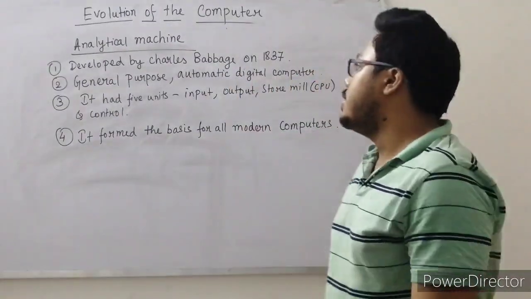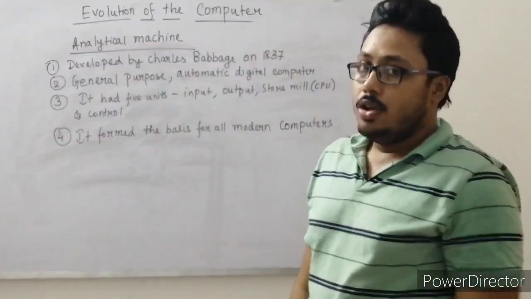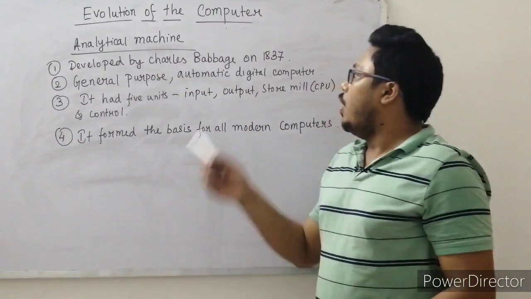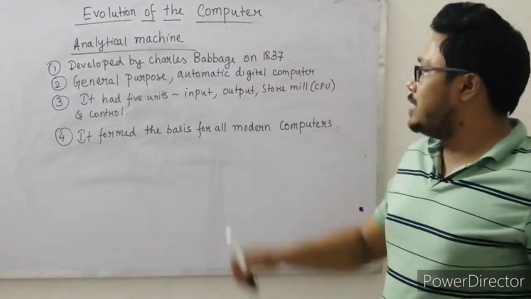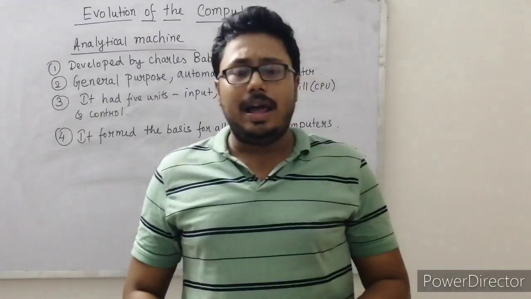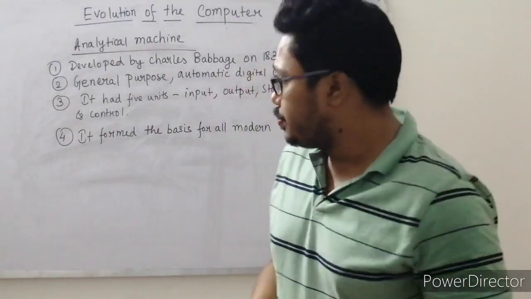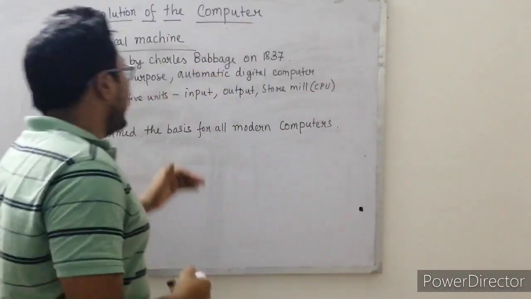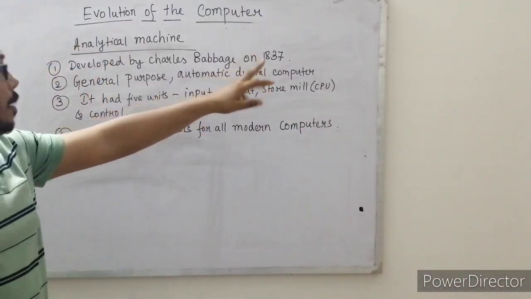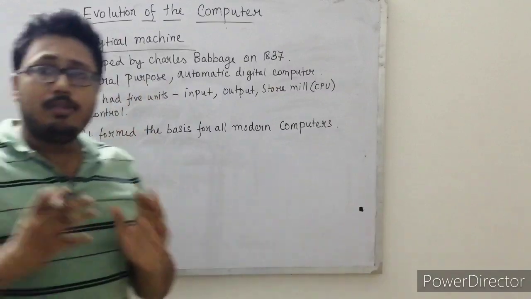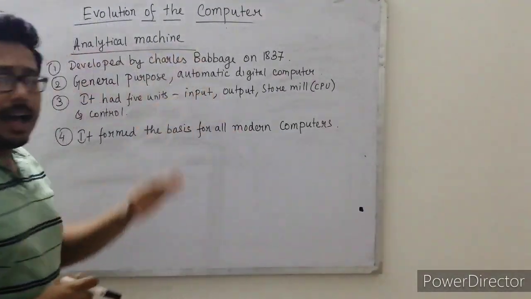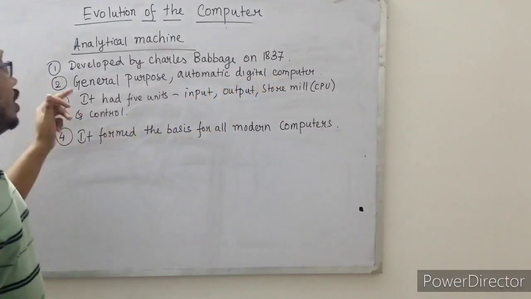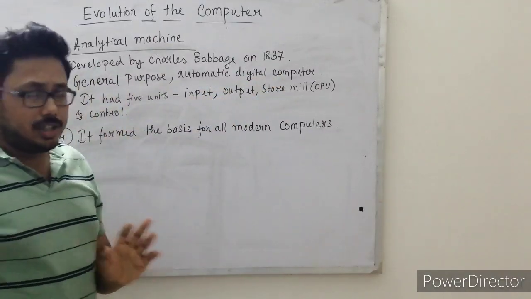So now we will discuss the analytic machine, which was developed by Charles Babbage himself in 1837. Yes, again Charles Babbage, who is known as the father of the computer. So this machine is generally an automatic digital computer. This is not a calculator. See, this is not a calculator. This is an automatic digital computer, a general purpose automatic digital computer.